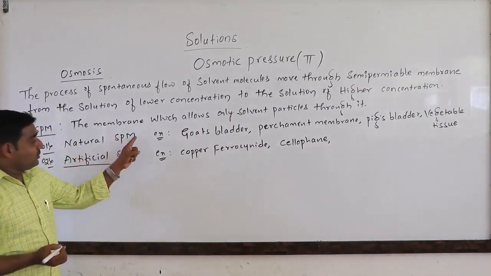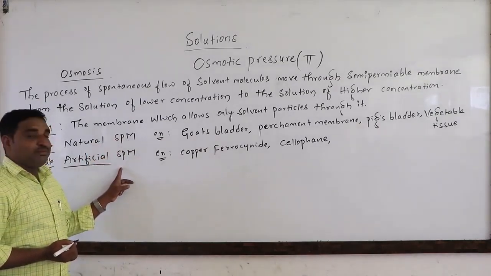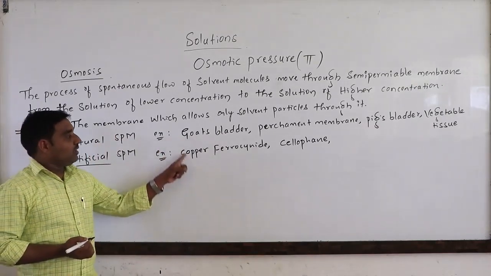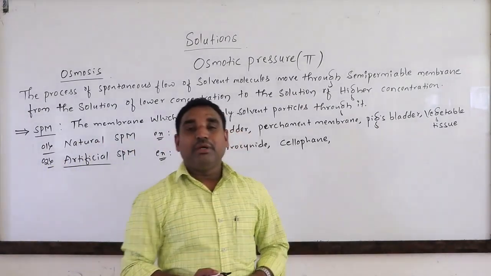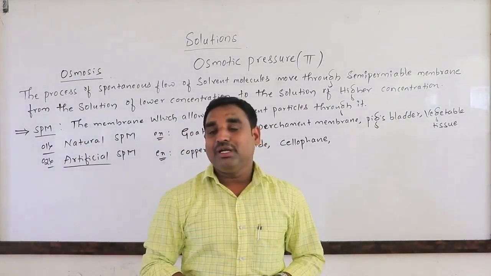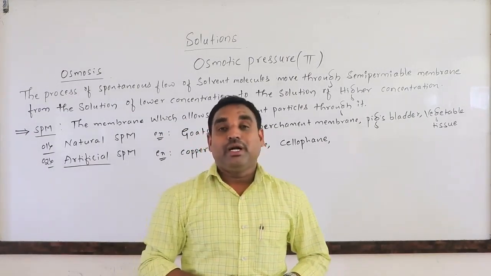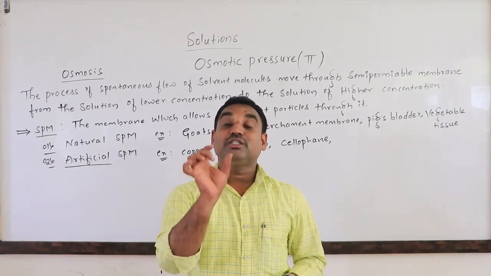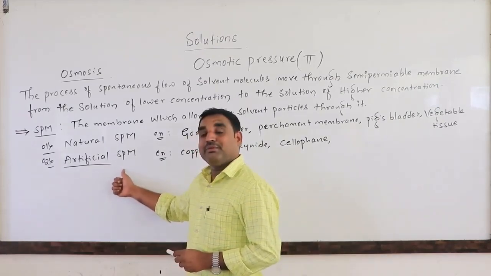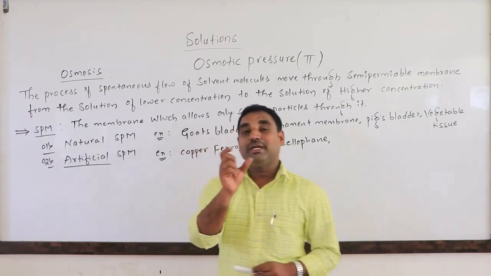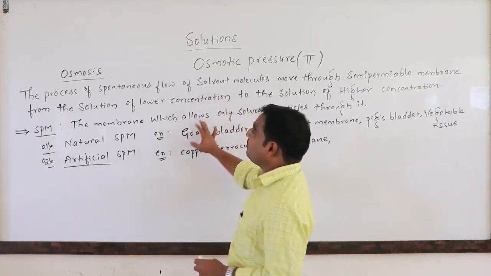Very important for one mark questions, they will ask regarding natural and artificial semi-permeable membranes, and give an example for each. Overall, a semi-permeable membrane is a membrane which allows only the solvent particles, not the solute particles. It depends on the size of the solute and solvent particles. Artificial semi-permeable membranes can be prepared in the laboratory depending upon the solvent and solute particle sizes. This is the meaning of osmosis and the semi-permeable membrane.